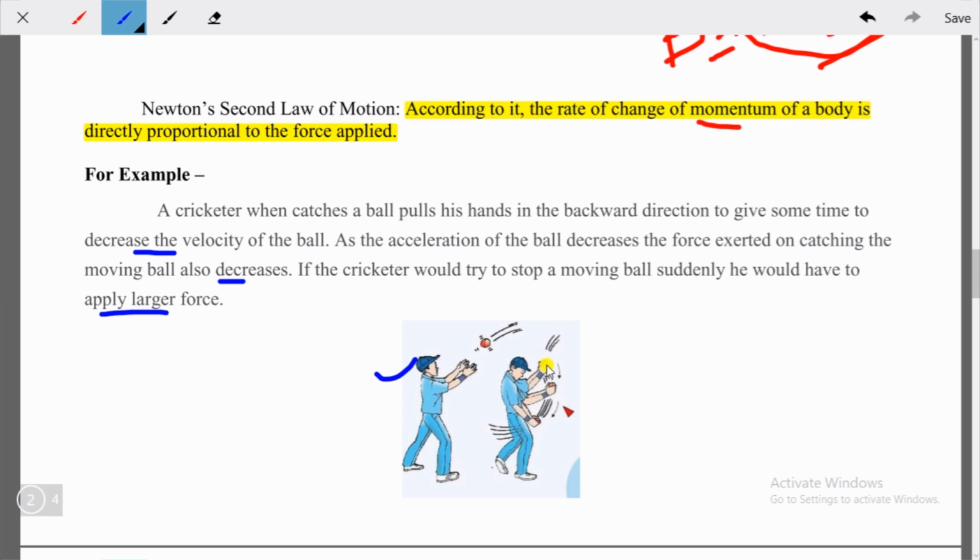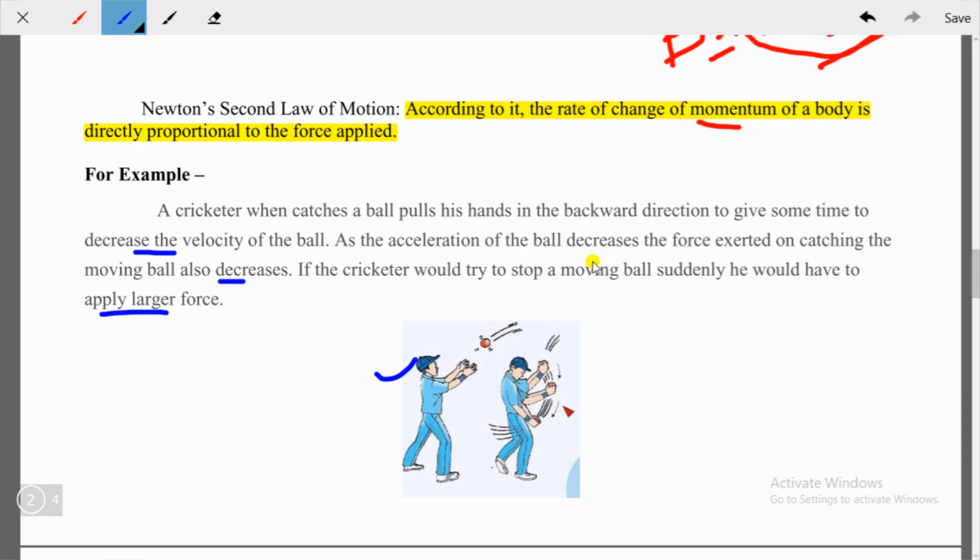Okay, he needs to stop the ball, isn't it? If he pulls it down, then less amount of force is required. Okay, if he pulls this hand down, then what happens? The velocity of the ball, or we can say the acceleration of the ball, decreases. Okay, acceleration of the ball decreases.